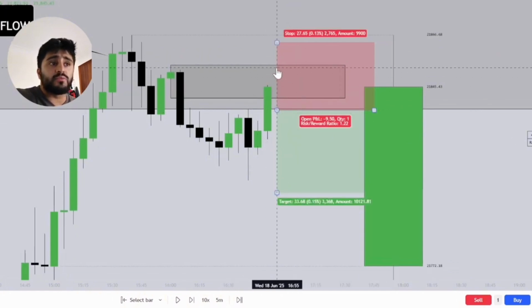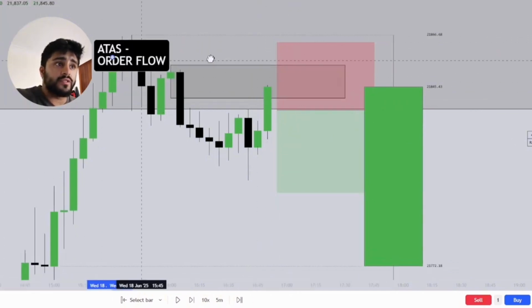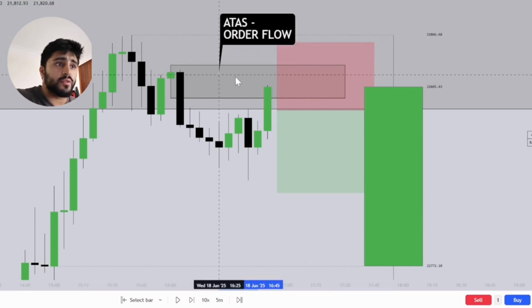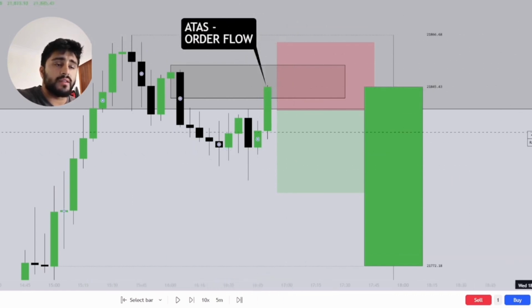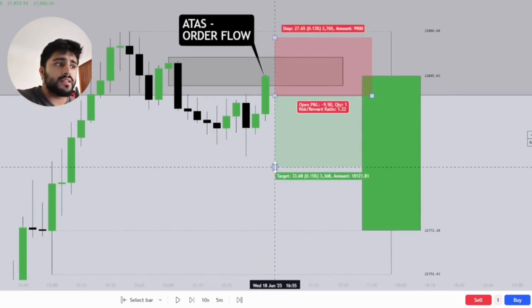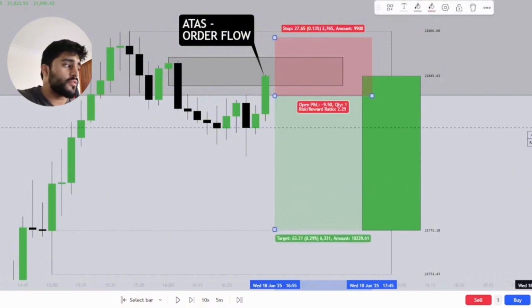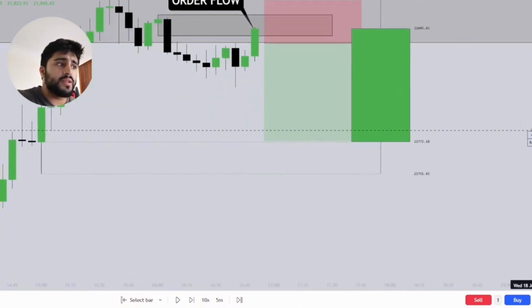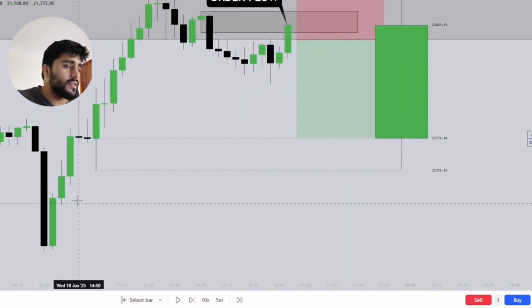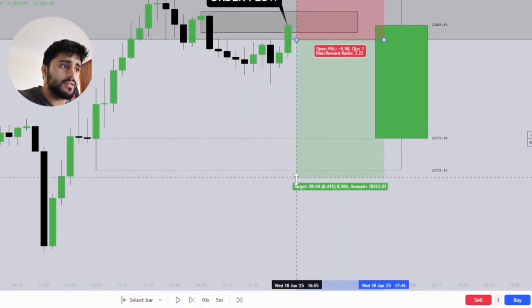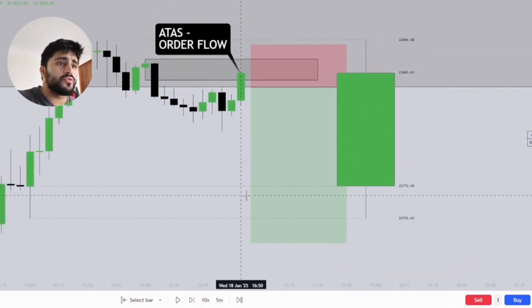So you are looking for an absorption of buyers, and you're using the ATAS platform even here as well. You're looking for the absorption of buyers, and simply put, you want to be targeting the 10 a.m. Eastern as your first target, but realistically you want to be targeting the fair value gap below the 10 a.m. Eastern, which is really down here. So that's a 1 to 2, 3, 4, depending on how you place your stop.